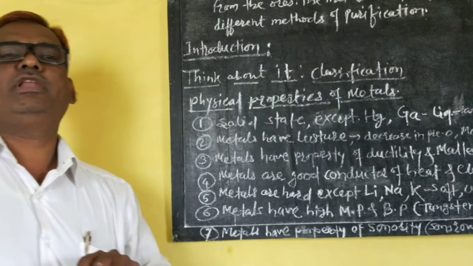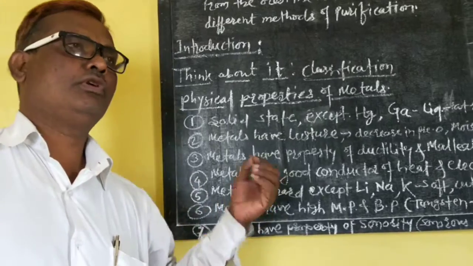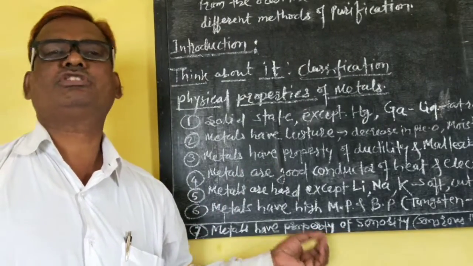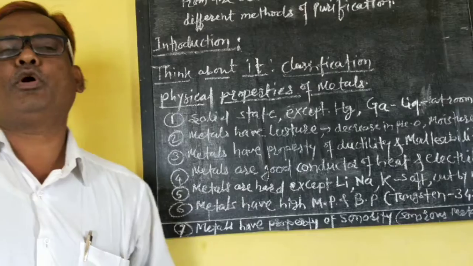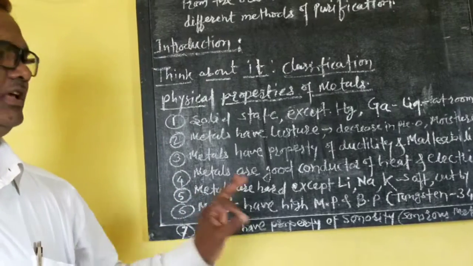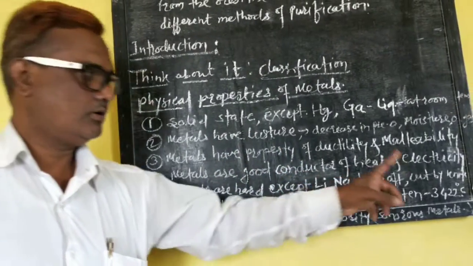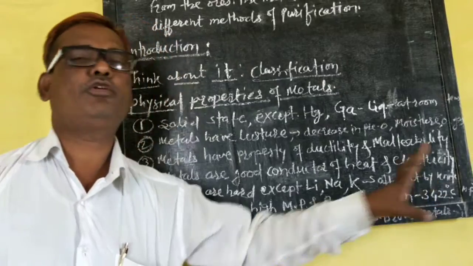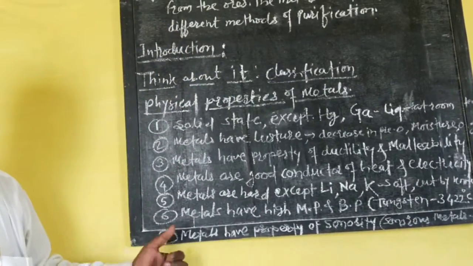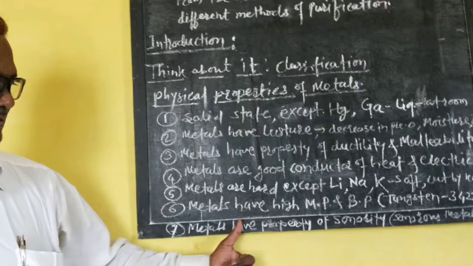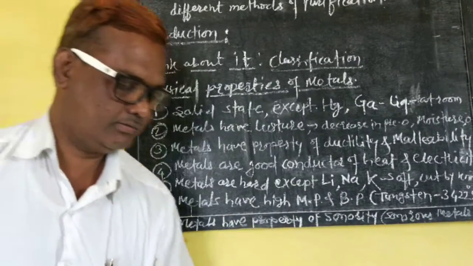In a fill in the blanks, we can ask the question: the melting point of tungsten is how much? 3422 degrees Celsius.